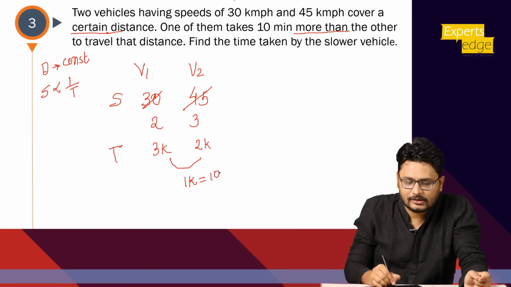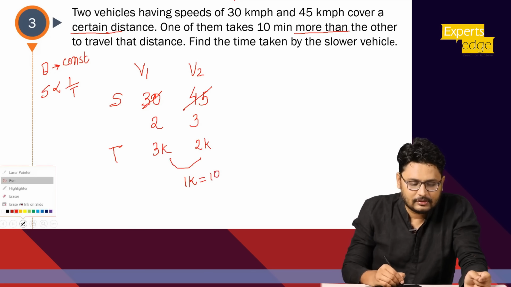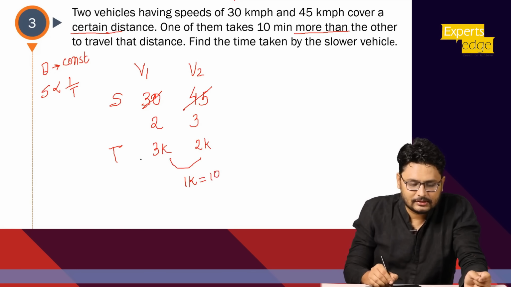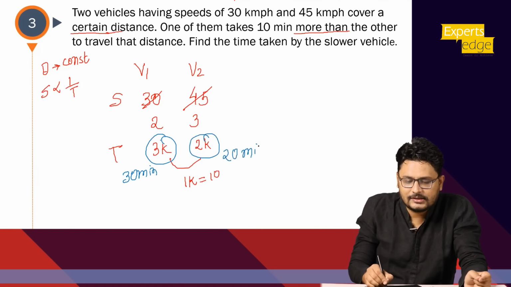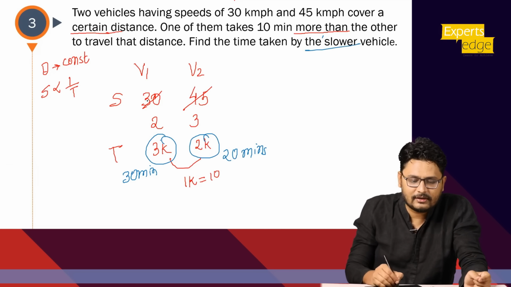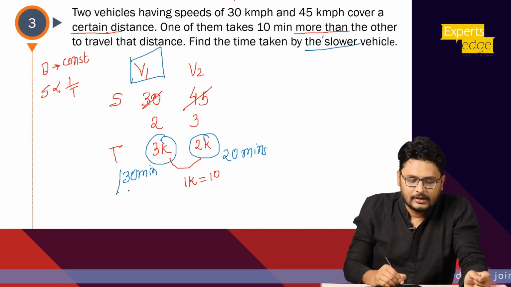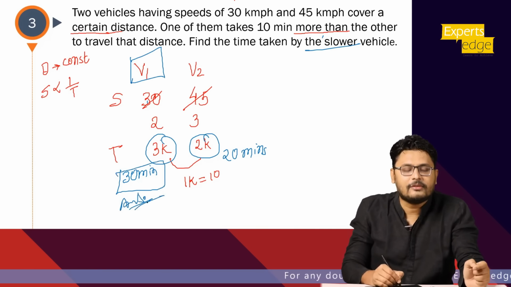1k has to be 10. So what does this mean? कि vehicle 1 को लगेगा 3k, that is 3 into 10, 30 minutes, and 2k means 20 minutes. So what should be my answer? What he is asking is time taken by the slower vehicle. Which of them is a slower vehicle? Vehicle 1 or vehicle 2? Obviously vehicle 1, because it's traveling at 30 ka speed. So he will take 30 minutes. So answer of this particular question is 30 minutes.